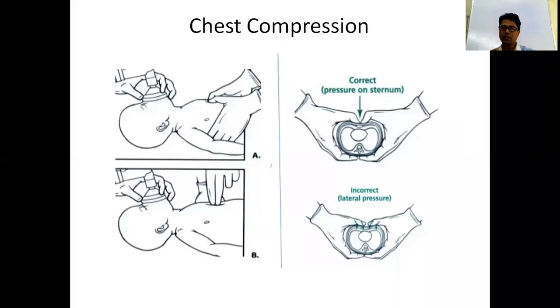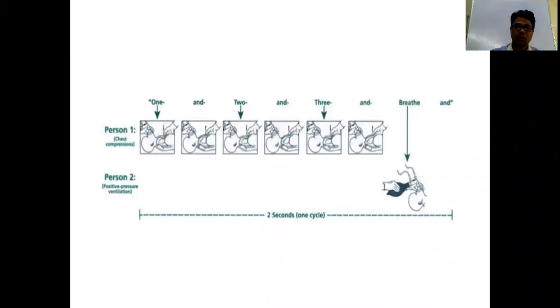Another is the 2 finger method. Here you can use the index finger and middle finger, or the middle finger and ring finger. You have to stand at the side of the baby and compress. So what is the frequency? You have to give 90 compressions per minute and 30 breaths.